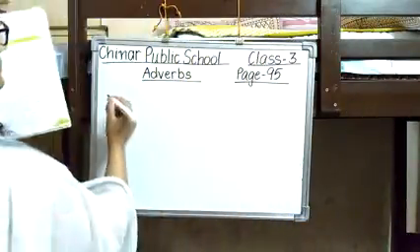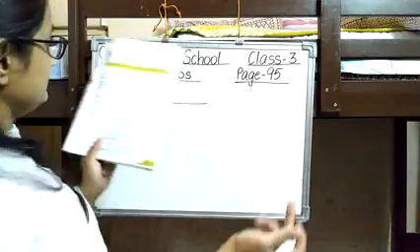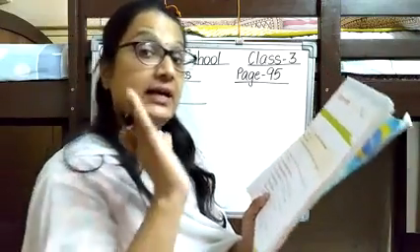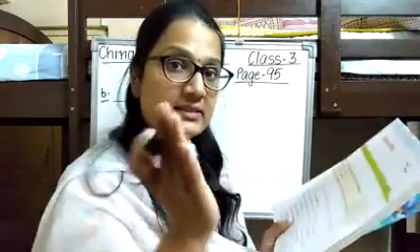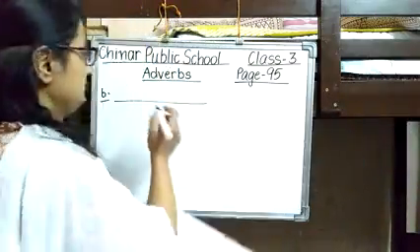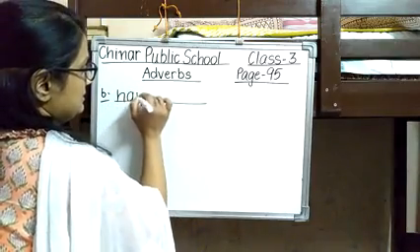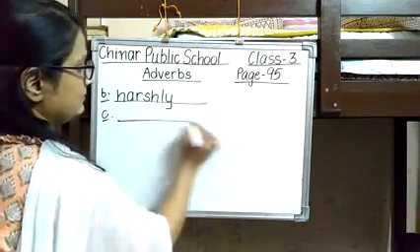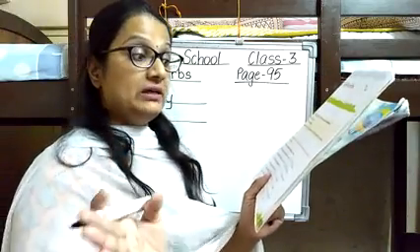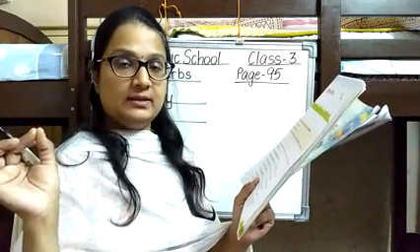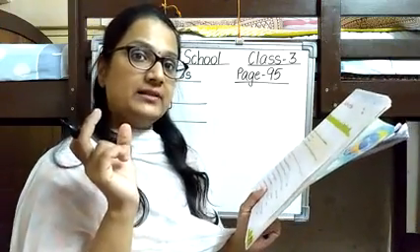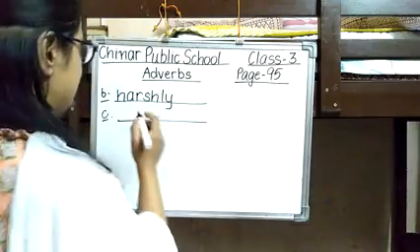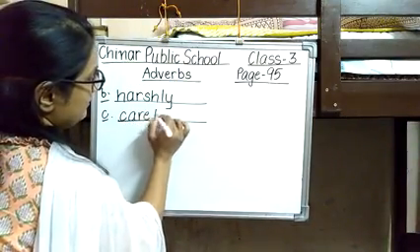Fine. Now, if I say, the king treated the people dash, and the adverb given is kindly. Now, what is the opposite of kindly? Harshly. Okay. Now, he never does his work dash. The adverb given in the bracket is carefully. So what will be the opposite of carefully? Carelessly. So we are going to write carelessly.